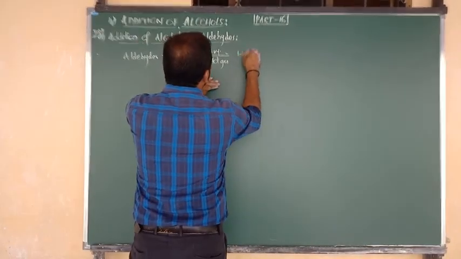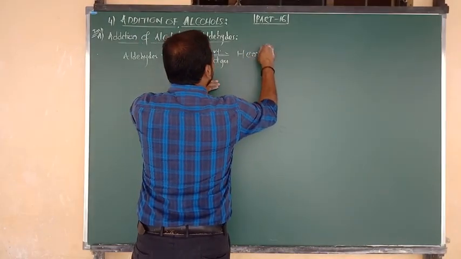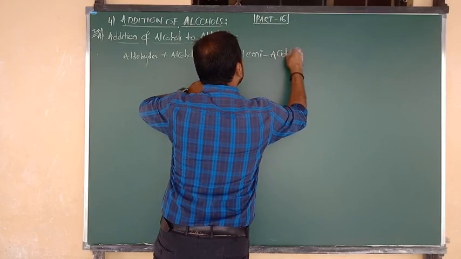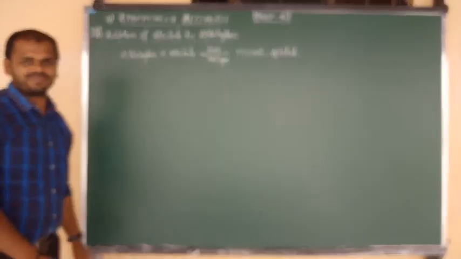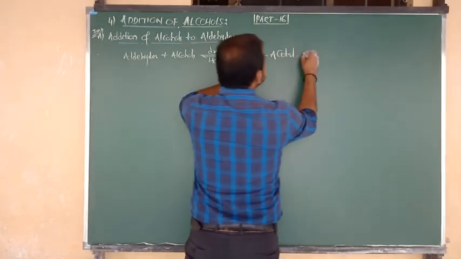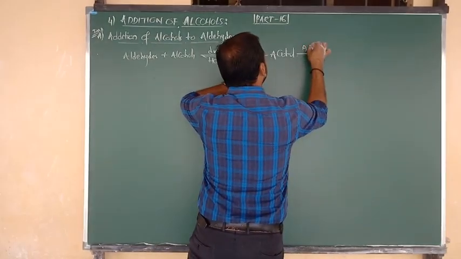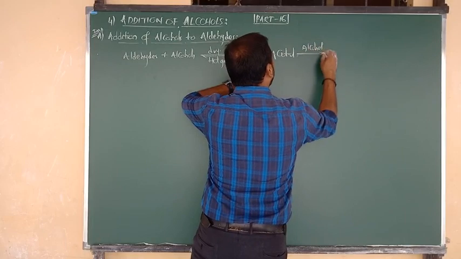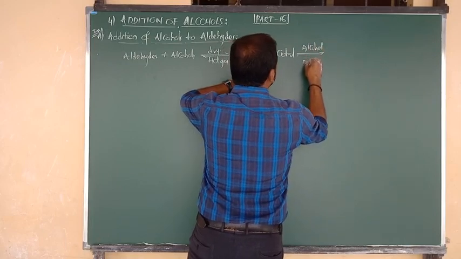Now we are getting one unstable intermediate form. The intermediate form, a very important name, is known as hemiacetal. Such hemiacetal then undergoes reaction with another mole of alcohol in the presence of dry HCl.